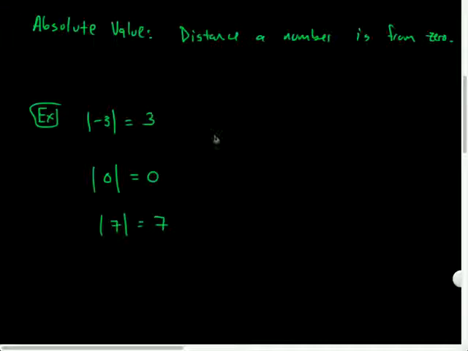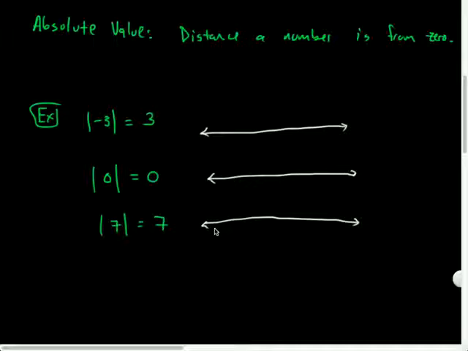So if I drew a number line for each of these situations here, man, those are good number lines. And that's a little bit of a number hill there, but that's fine. So here's 0, 0, 0. These aren't going to be too fancy. And let's see, so -3, where's -3 on the number line? 1, 2, 3, -3. 0 is right there, and then 1, 2, 3, 4, 5, 6, 7, right there. So there's 7. Here's -3. If I plot this point, here's -3, here's 0, here's 7.